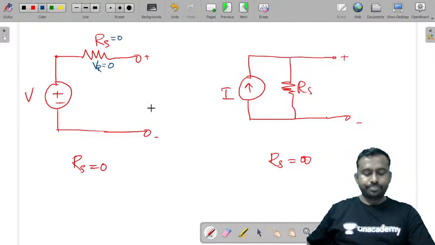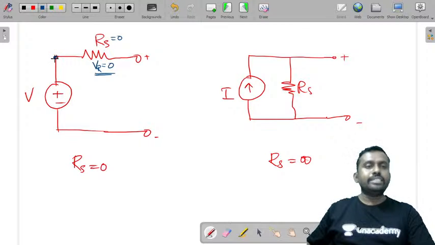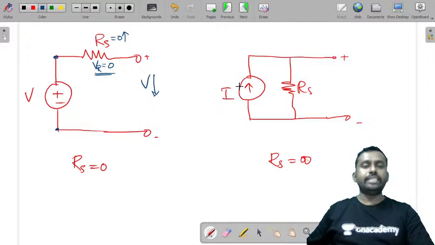Thank you Koteshwar. If this value is 0, the total voltage that is given here will appear across this. If this value keeps on increasing, the voltage value keeps on decreasing. Because the output voltage, if this is Vs and this is Is, V is equal to Vs minus Is into Rs. As you increase the Rs value, V starts decreasing.